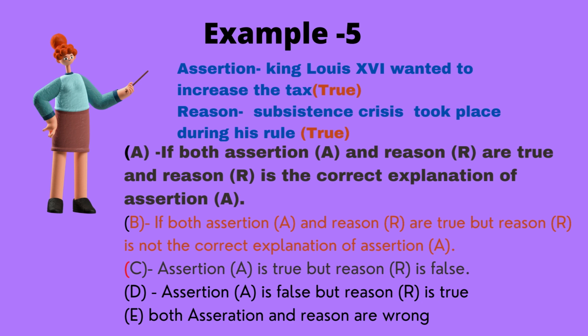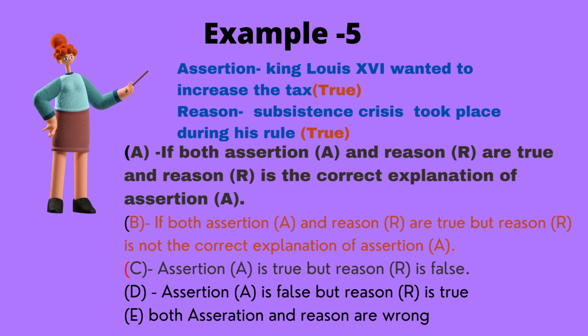And what was the reason for the empty treasury? Long years of war, trying to free his best friend Americans from the British rule, then maintenance of the Palace of Versailles, etc. So subsistence crisis was not the reason for King Louis to increase his tax. It was to refill his treasury, which was empty.